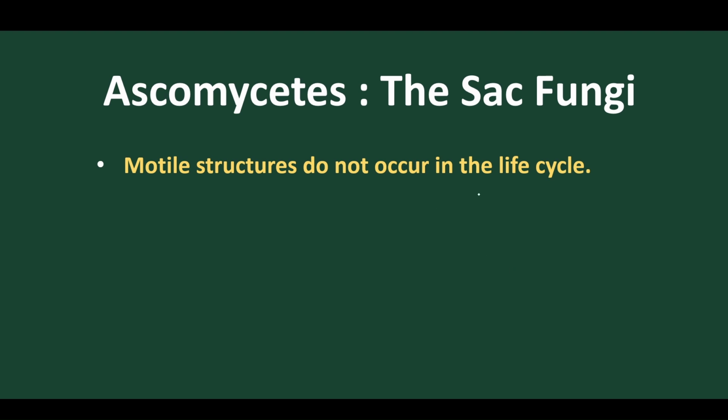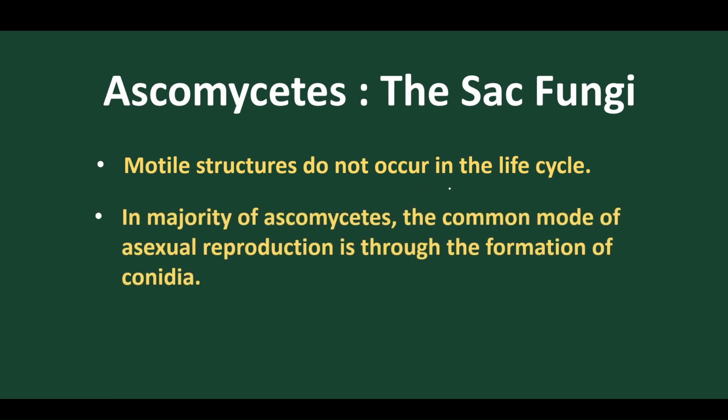Motile structures do not occur in the life cycle of Ascomycetes because they don't have flagella. No flagella, no cilia are present in the life cycle. So as no flagella and no cilia are present, motile structure is totally absent in this group of organisms.